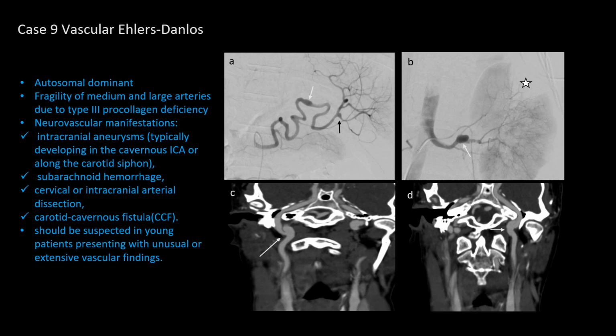On a renal arteriogram, a left renal artery focal outpouching, noted by the white arrow, was present with distal filling defect and infarct of the upper pole of the kidney, suggestive of renal artery dissection. The patient was diagnosed with vascular EDS. Subsequent surveillance head and neck CT angiogram C and D demonstrate a pseudoaneurysm in the distal cervical right internal carotid artery and fusiform dilatation on the other side.